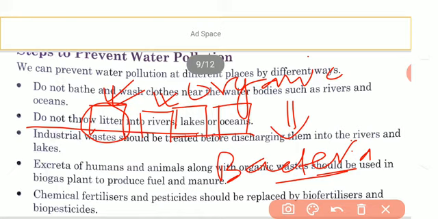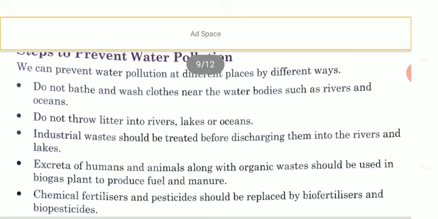So organic waste should not be thrown into the water bodies because it badly affects them and supports the growth of bacteria and algae and anything else, which causes eutrophication and damages the water bodies. Understood?